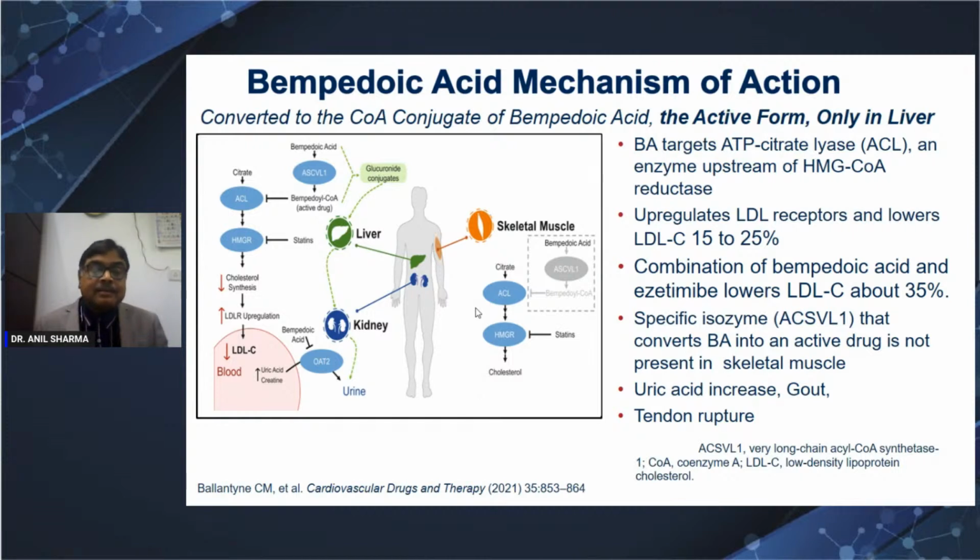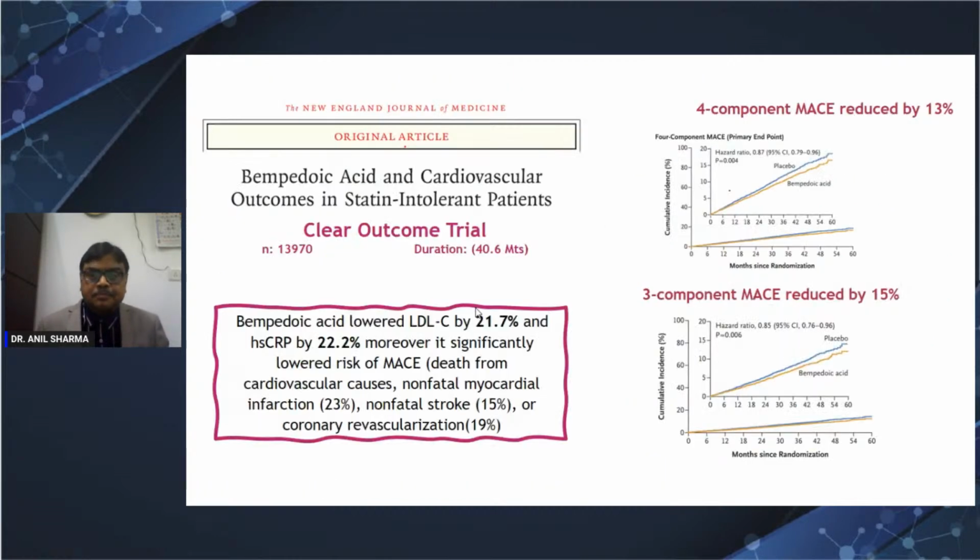It works a little higher than a statin. The advantage is that it is activated in the liver only, so chances of myalgia are very low. The only thing we have to be careful about is that it increases uric acid, so it can cause gout, and rarely it can cause tendon rupture, particularly in the elderly, those who are on fluoroquinolones and those who are on steroids. So in these groups we have to be very careful.